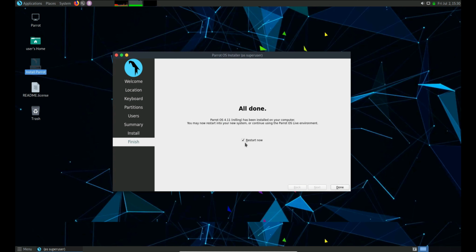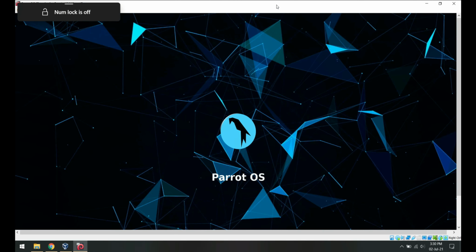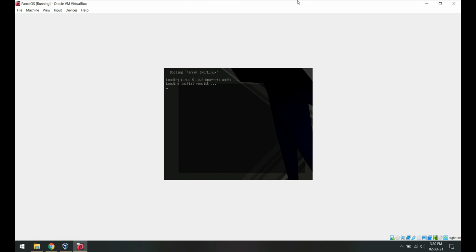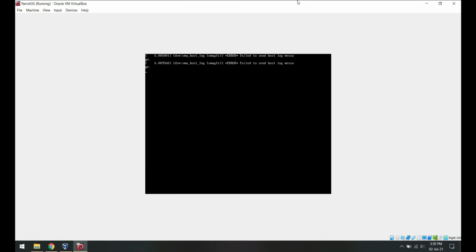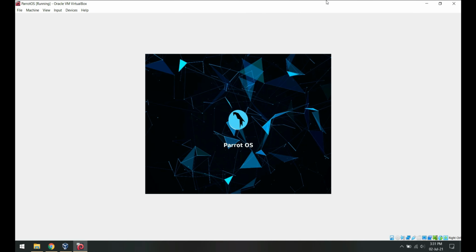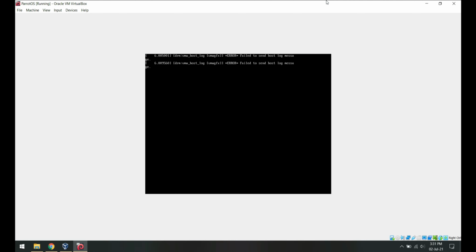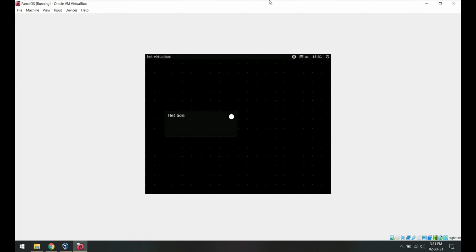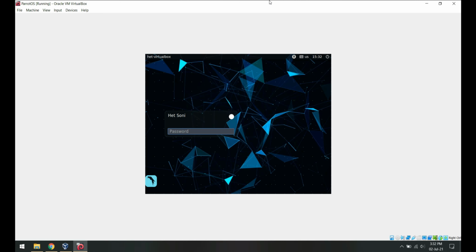Finally, it's over. Click Done and it will restart the system. Press Enter to select the first option. Note that now it says Parrot GNU instead of try/install. And we're here. Enter your password to log in.